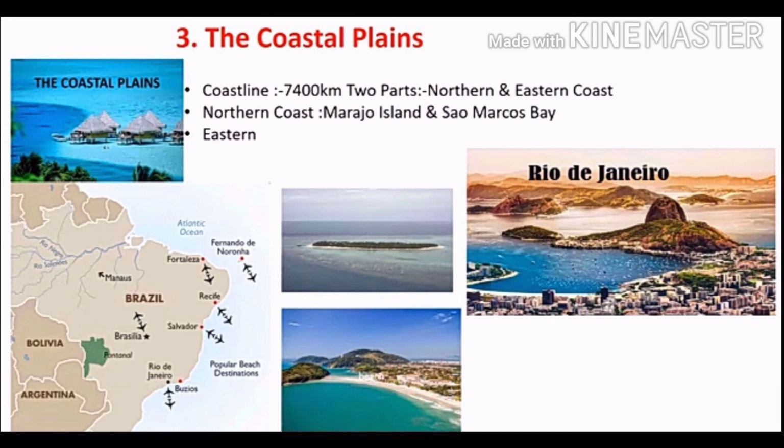The northern coast is a low-lying region. The Amazon and many tributaries flow to the northern coast and at last they meet the North Atlantic Ocean. Here, Marajó Island is a large coastal island located between the mouth of the River Amazon and the River Tocantins. Students, remember the Brazilian coast is very important for its beaches. Beaches are very important for the vegetation.